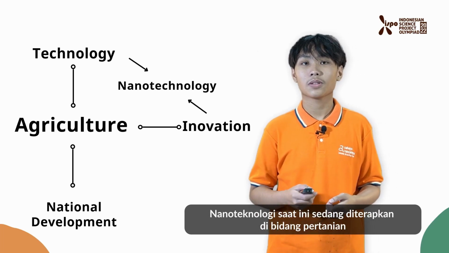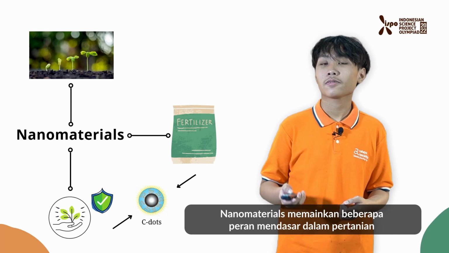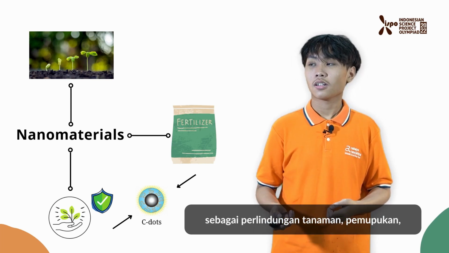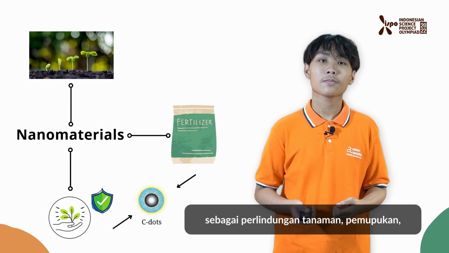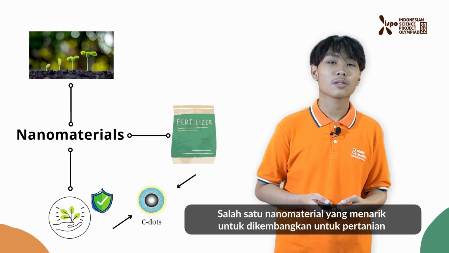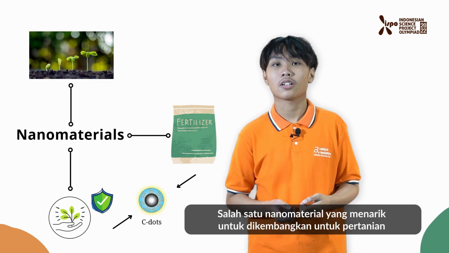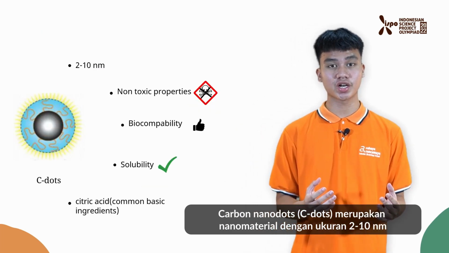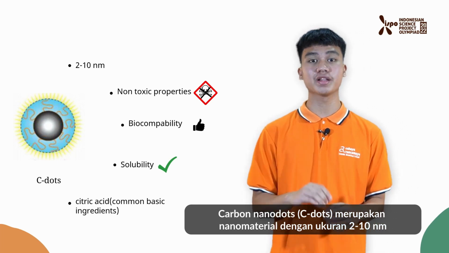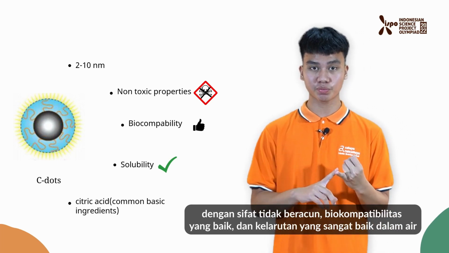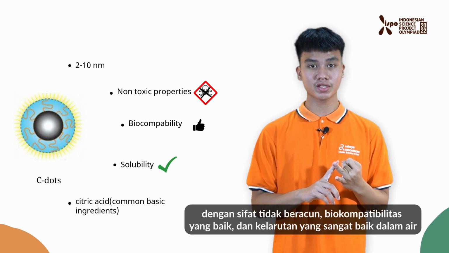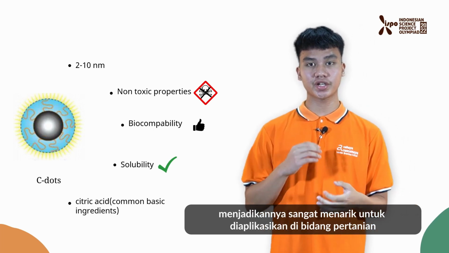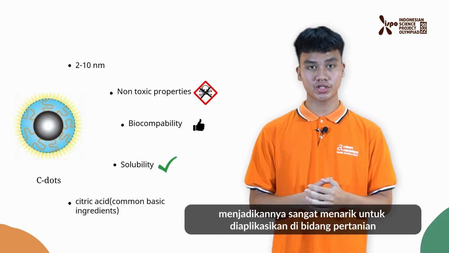Nanotechnology is currently being applied in agriculture. Nanomaterials have played several fundamental roles in agriculture, as crop protection, as fertilization, and promoting growth. One of the interesting nanomaterials that can be developed for agriculture is carbon nanodots. Carbon nanodots, or CDOTs, are a nanomaterial with a size of 2 to 10 nanometers with non-toxic properties, good biocompatibility, and excellent solubility in water, making them highly attractive for application in agriculture.